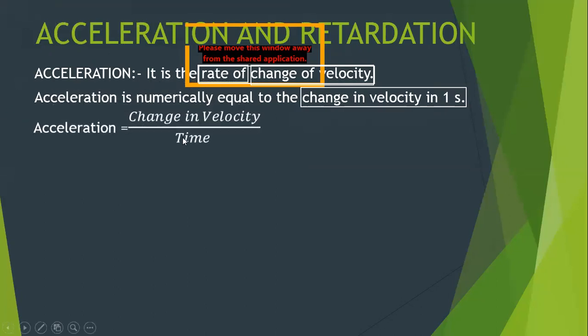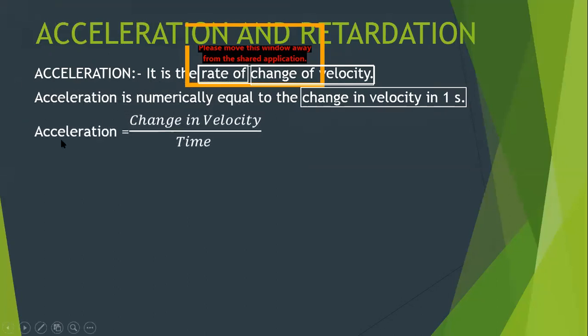Now let's frame it mathematically. So acceleration is rate of change of velocity, means how much is the change in velocity taking place divided by time. So acceleration is change in velocity upon time. Means how much is the velocity changing in a given interval of time. So if you look at the relation, it will come out to be the change upon time.